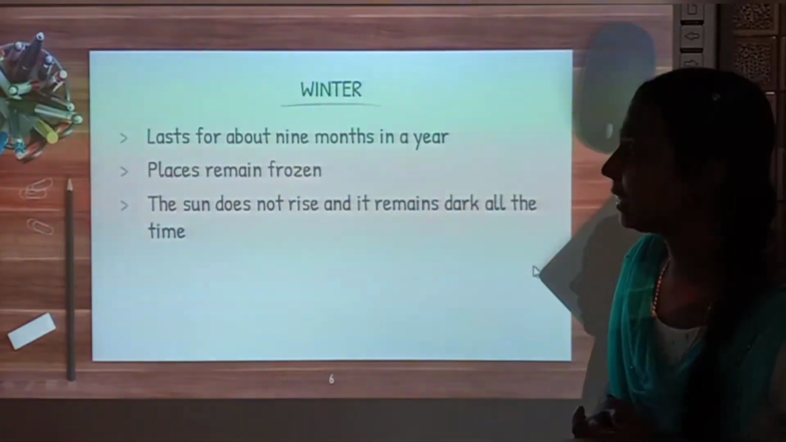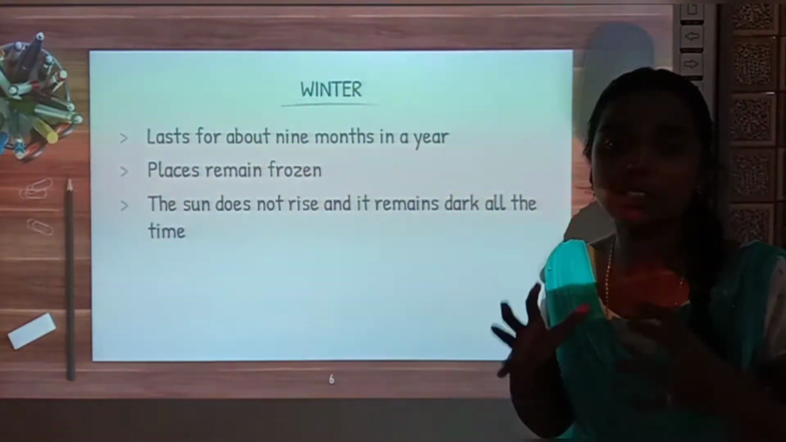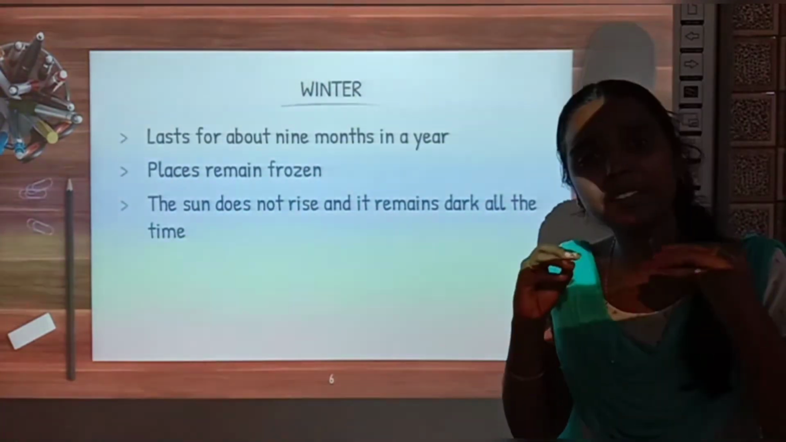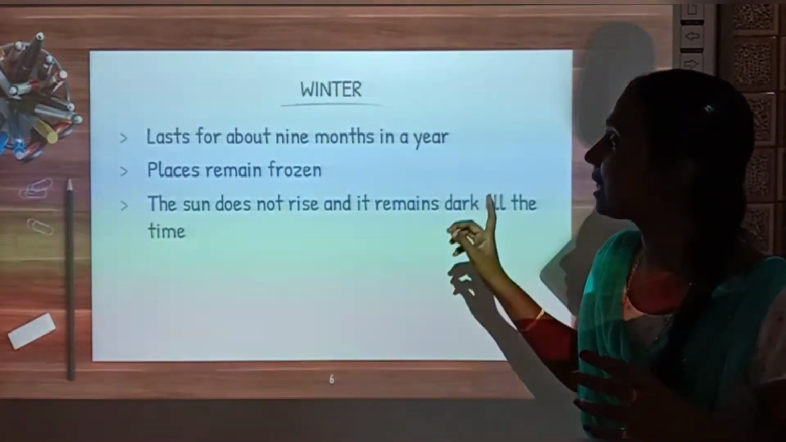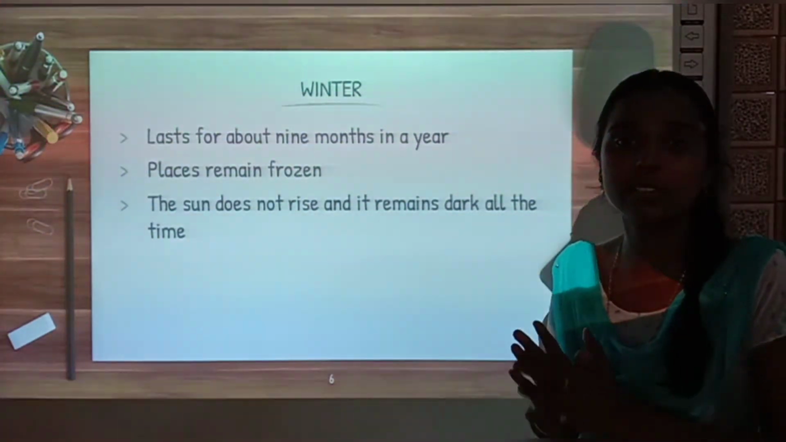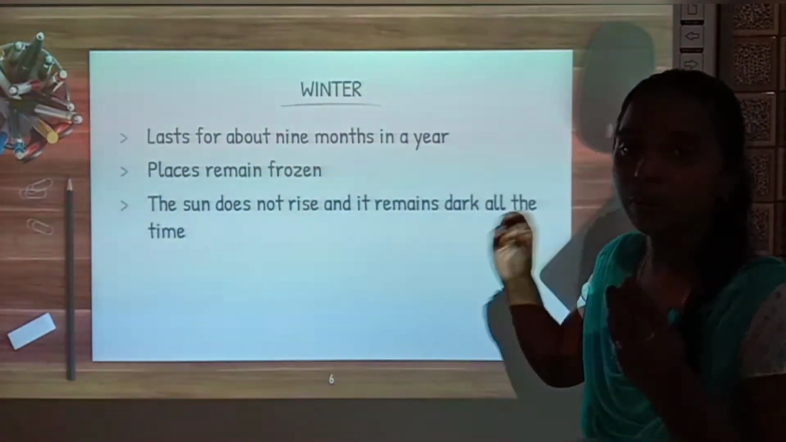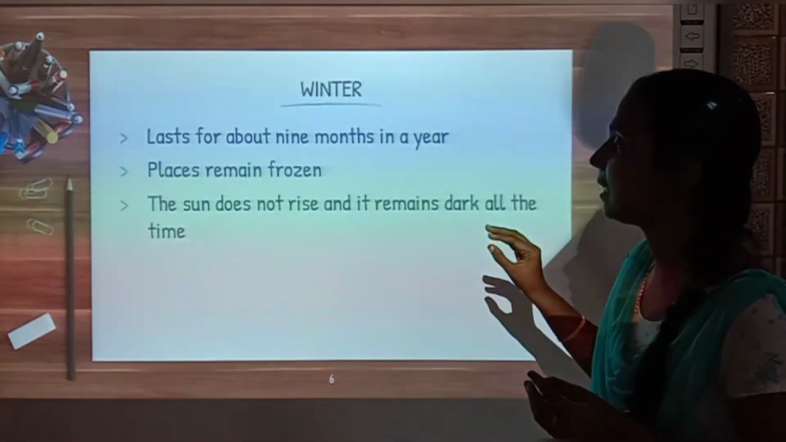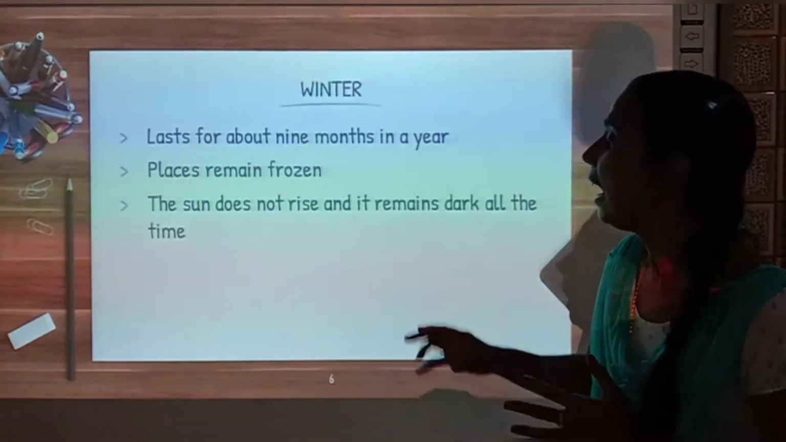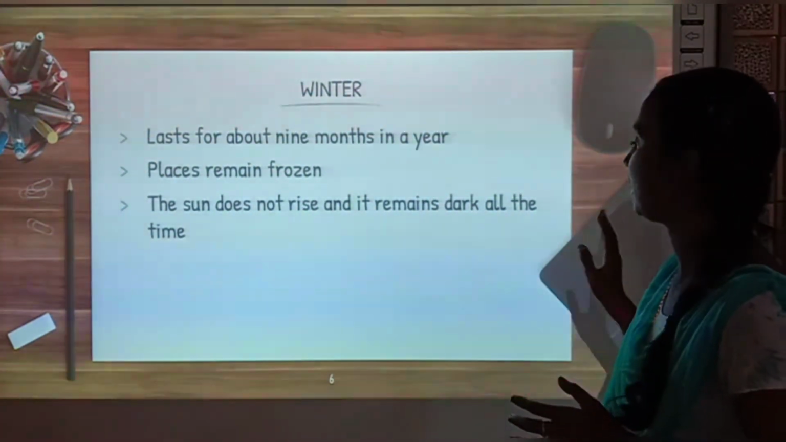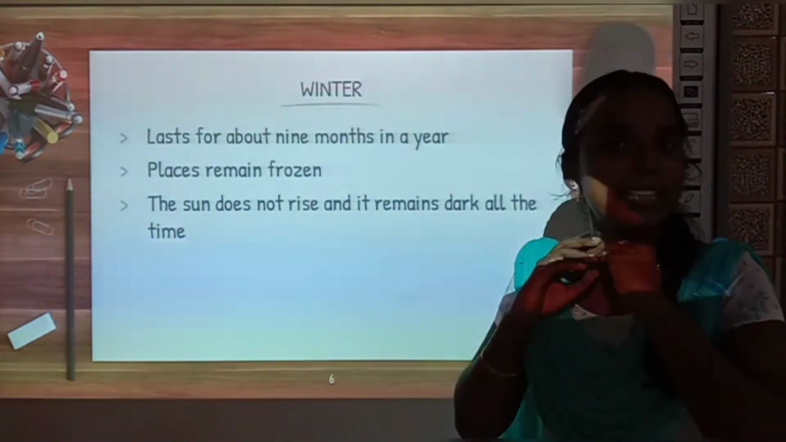How is the winter season? It lasts for about 9 months in a year. So the winter season lasts for a very long time. That means out of 12 months it lasts for about 9 months. And how is the winter season? The places remain completely frozen, and the sun does not rise and it remains dark all this time. So in the winter season the sun never rises.